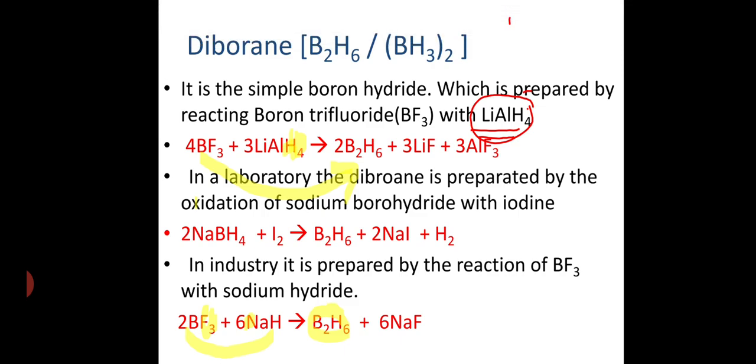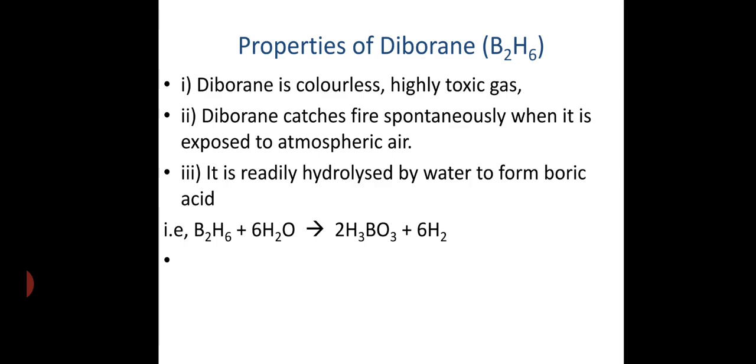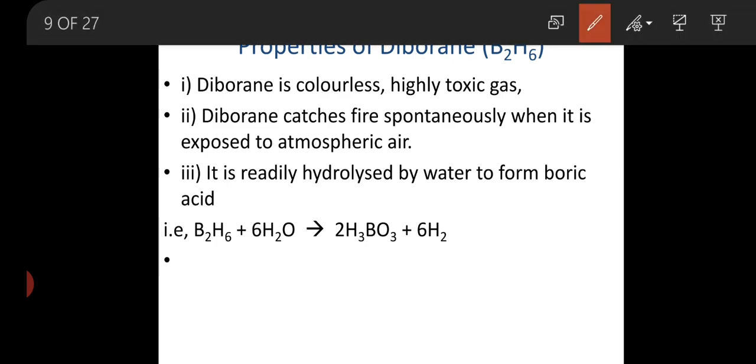Now considering this, different chemical properties are explained. The first property is that it is a colorless and highly toxic gas. The second property is that it immediately catches fire, spontaneously, when exposed to the atmosphere, air.